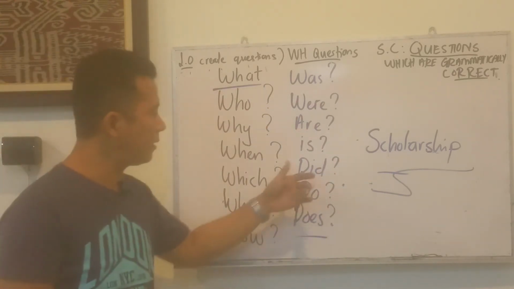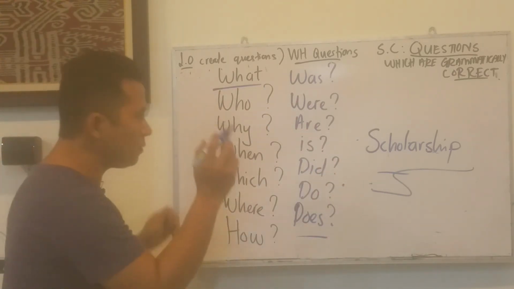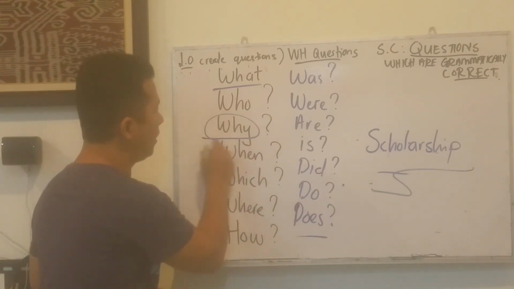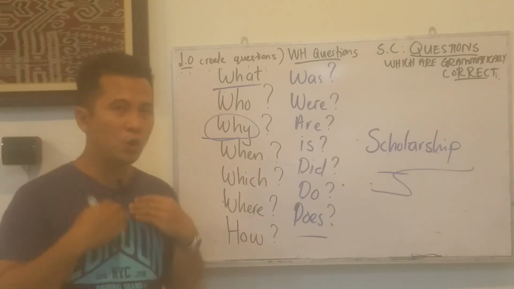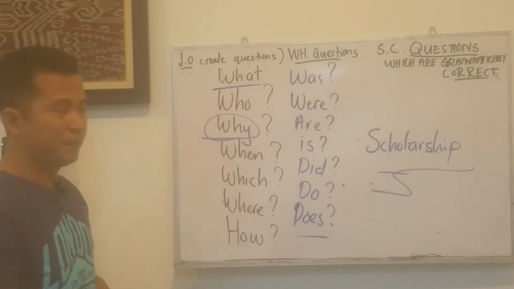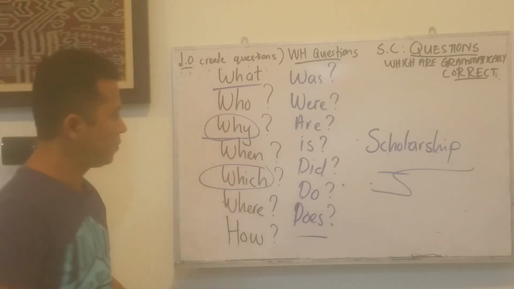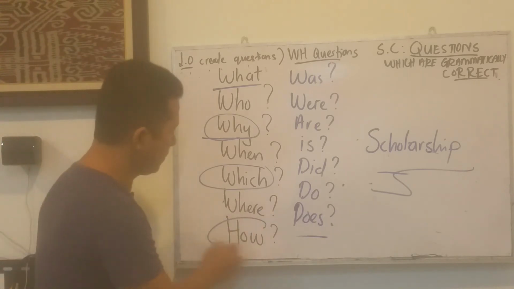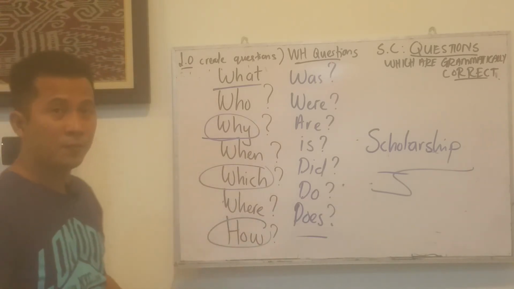For example, the most critical question about scholarship is why? Why should we give you this scholarship? And then the next question will be how.